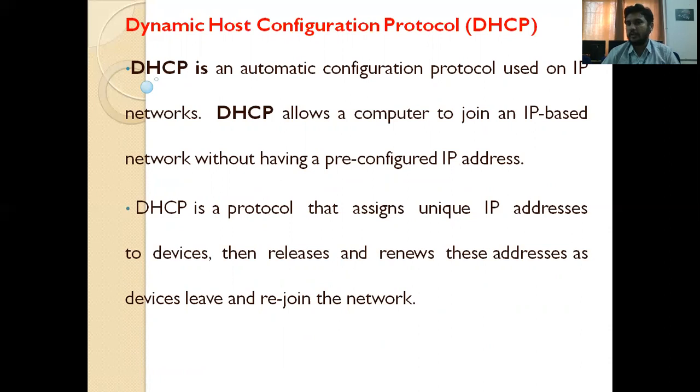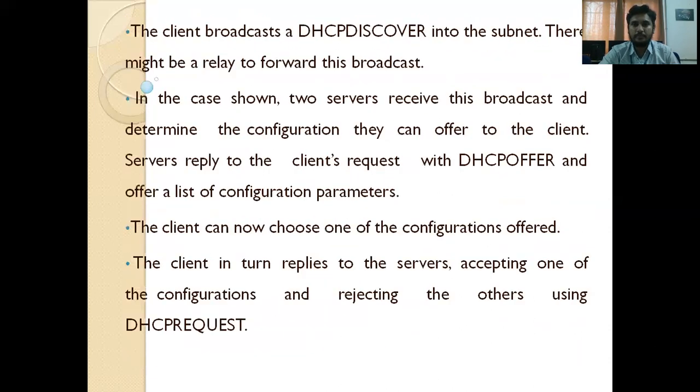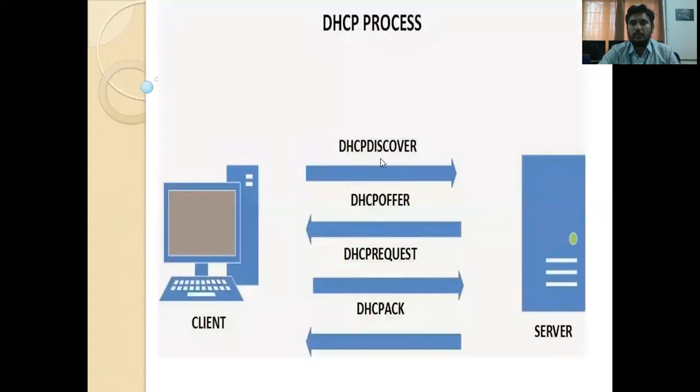It is the automatic configuration protocol used on IP networks. For example, if a client wants to communicate with a server, or if your mobile travels from one location to another location, how does it connect to the server, how does it connect to the network, how does it connect to the towers? For that purpose, this important role is played by the dynamic host configuration protocol. Whenever a client wants to communicate with a server, first it sends a discover message. So DHCP, dynamic host configuration protocol, DHCP discover message from client to the server.